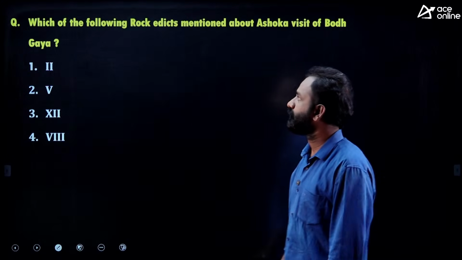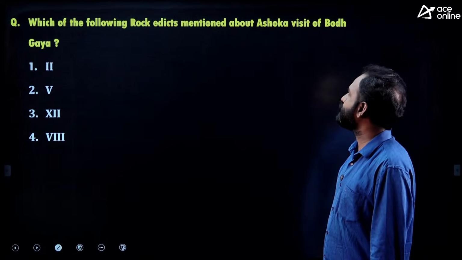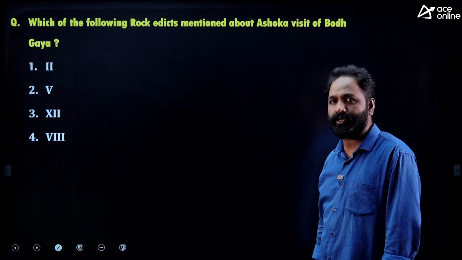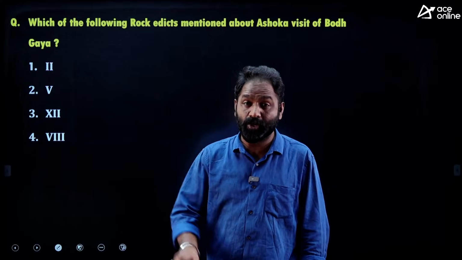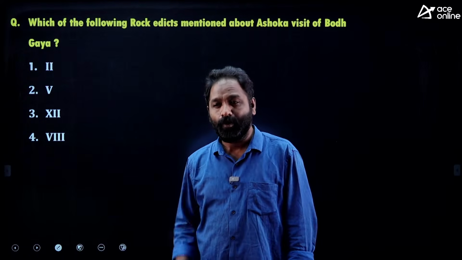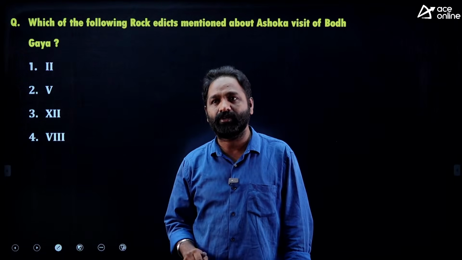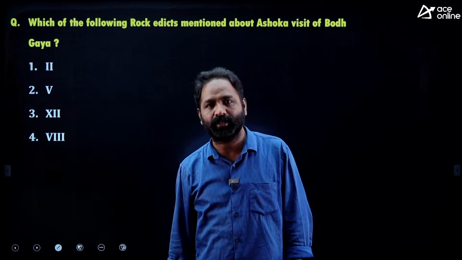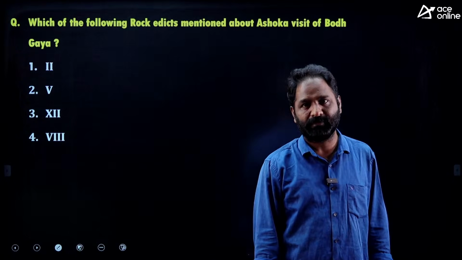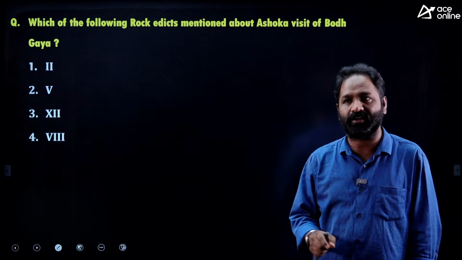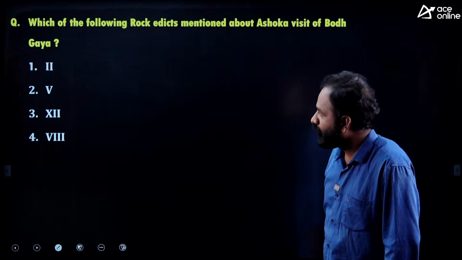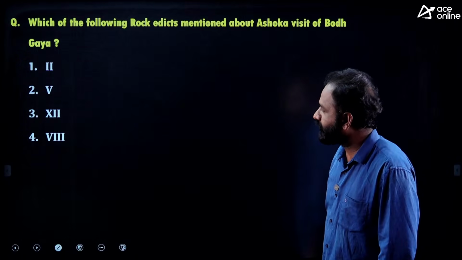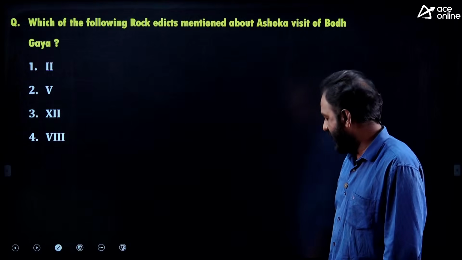I told you already. Which of the following rock edicts mentions Ashoka's visit to Bodh Gaya? You know, Ashoka issued minor rock edicts, major rock edicts and also pillar edicts. One edict talks about Ashoka visiting Bodh Gaya, where the Buddha got enlightenment. In which Ashokan inscription was that mentioned? The options are rock edict 2, rock edict 5, rock edict 12, rock edict 8.